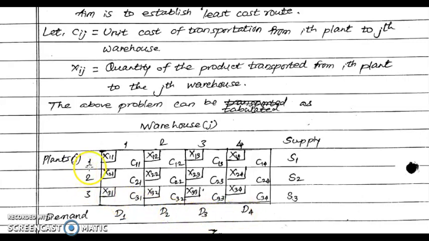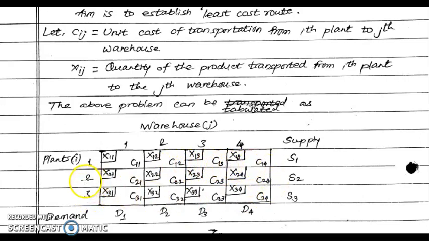For combinations of unit costs of transportation, from plant 1 the unit cost of transportation to warehouse 1 is C11, first plant, first warehouse. Similarly C12 means first plant, second warehouse. So each of the unit costs of transportation for different combinations is given in this matrix.